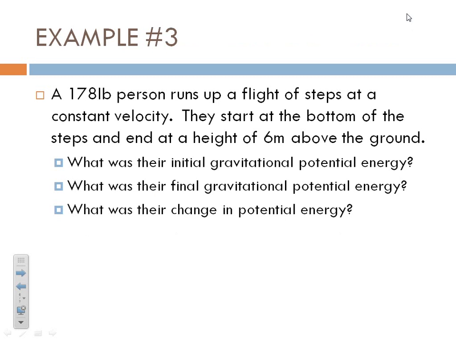So let's look at an example. We have a 178-pound person who runs up a flight of steps at a constant velocity. They start at the bottom of the steps and end at a height of 6 meters above the ground. What's their initial gravitational potential energy? What's their final gravitational potential energy? And what's the change in potential energy?